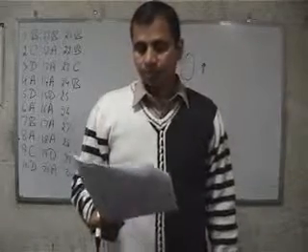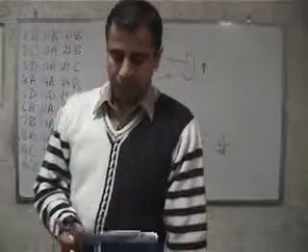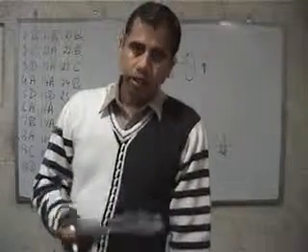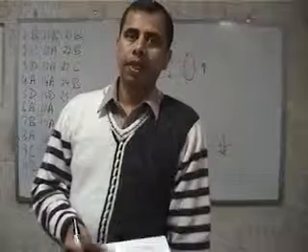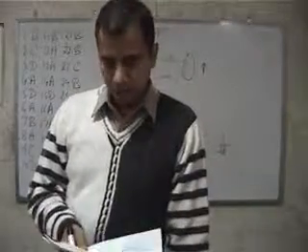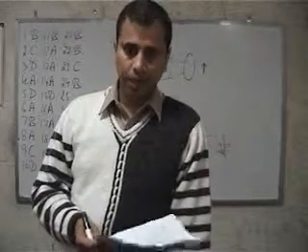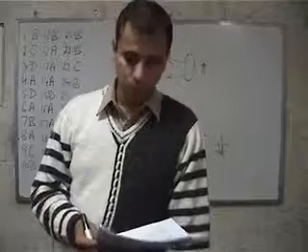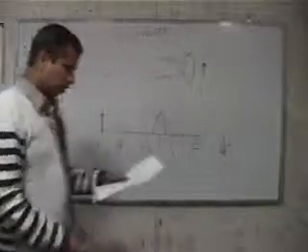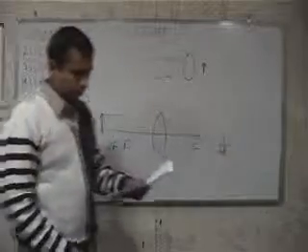Then for question number 25, which one of the following materials can be used to make a lens? If we are going to make a lens, the material has to be transparent. Water is transparent, glass can be transparent, plastic can be transparent, but clay cannot be transparent, so we cannot use it to make a lens. Therefore, option D for question number 25.